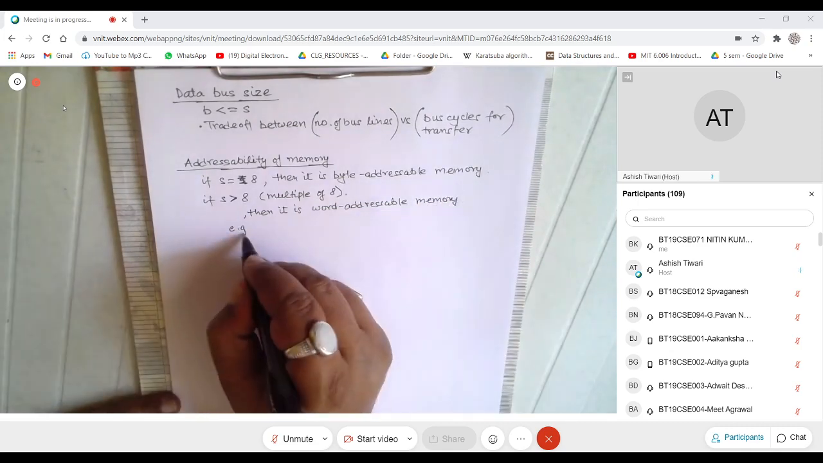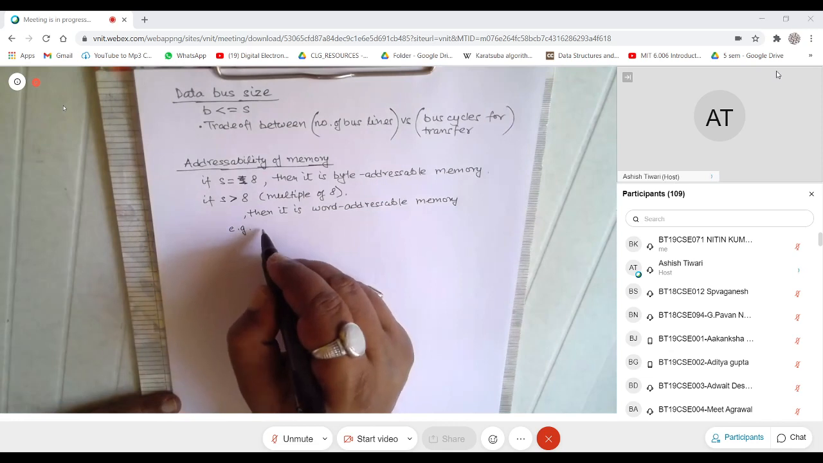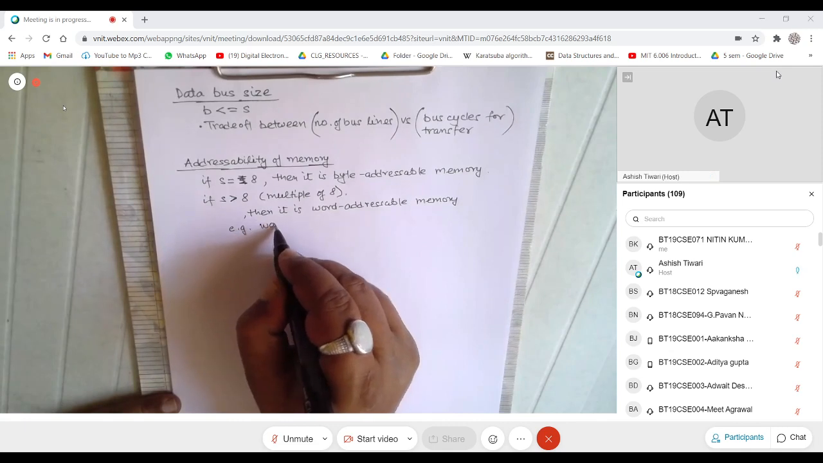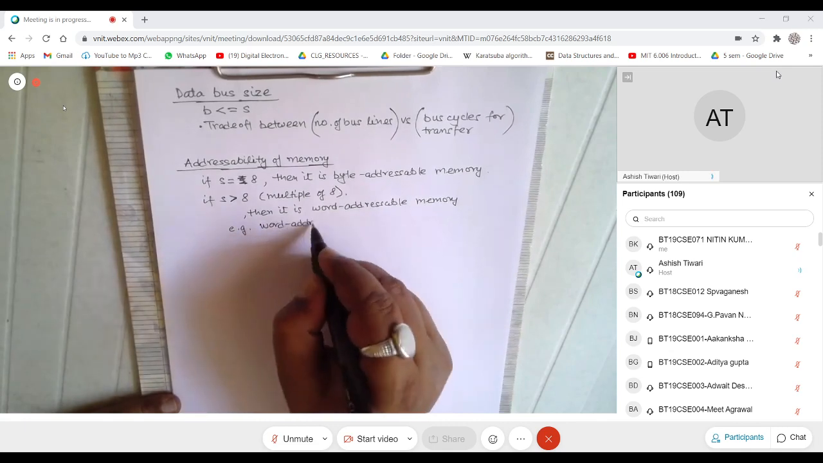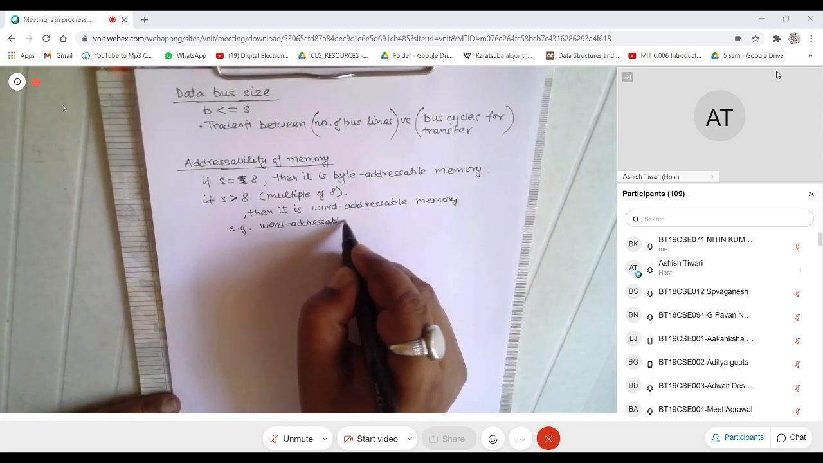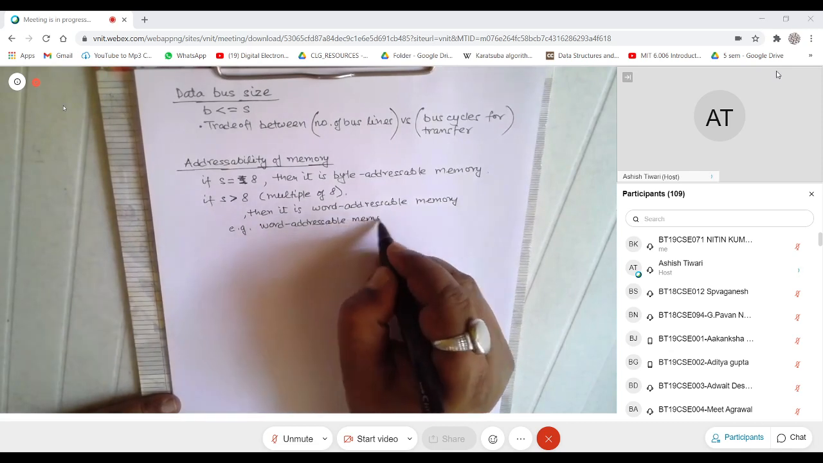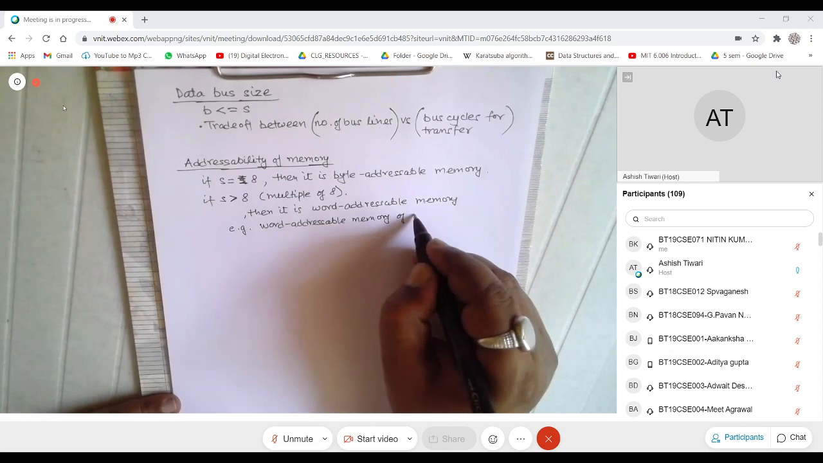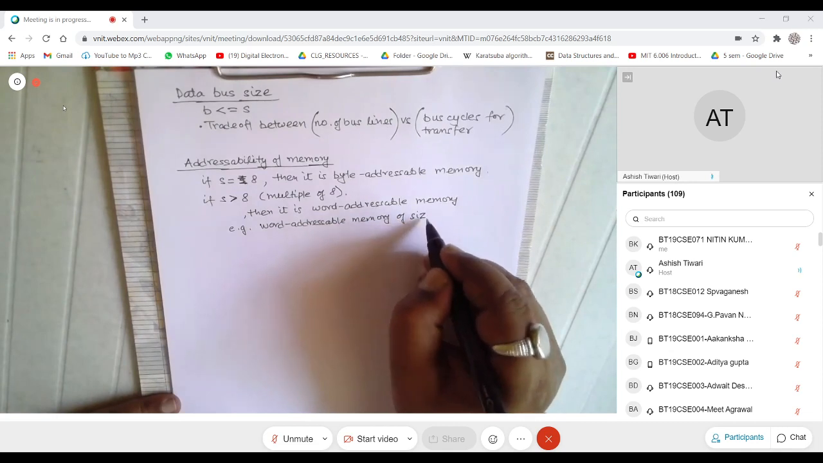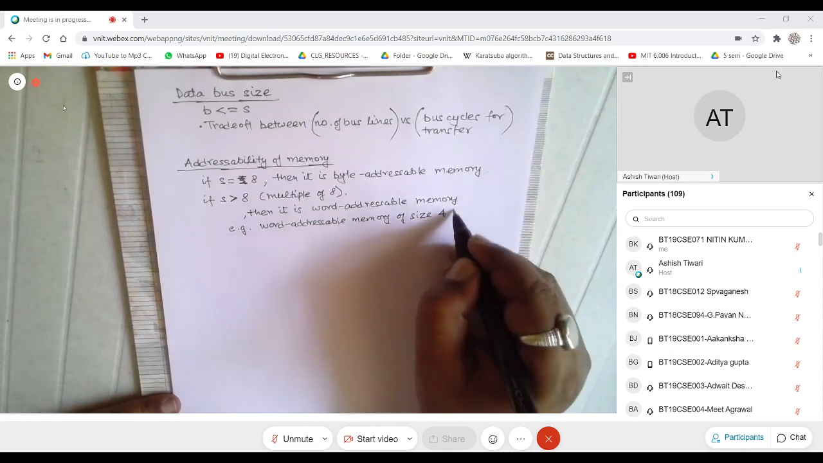Example, word addressable memory of size 4 bytes.